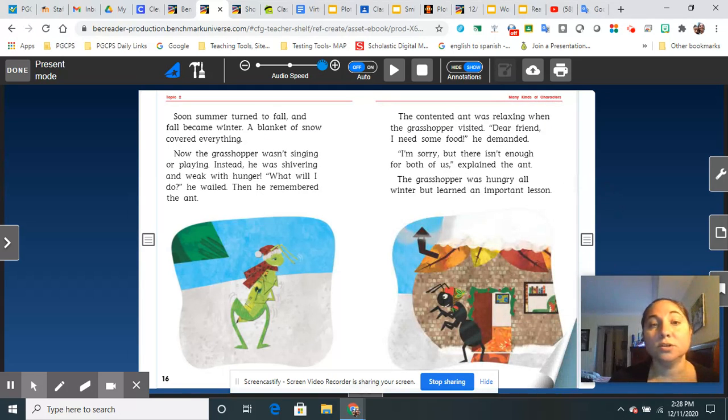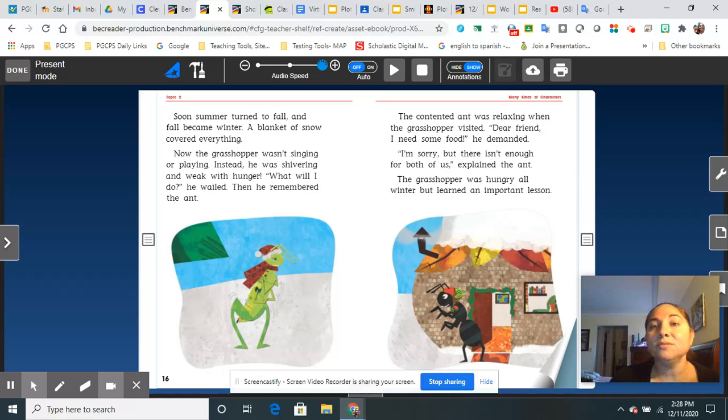Soon, summer turned to fall, and fall became winter. A blanket of snow covered everything. Now the grasshopper wasn't singing or playing. Instead, he was shivering and weak with hunger. "What will I do?" he wailed. Then he remembered the ant.